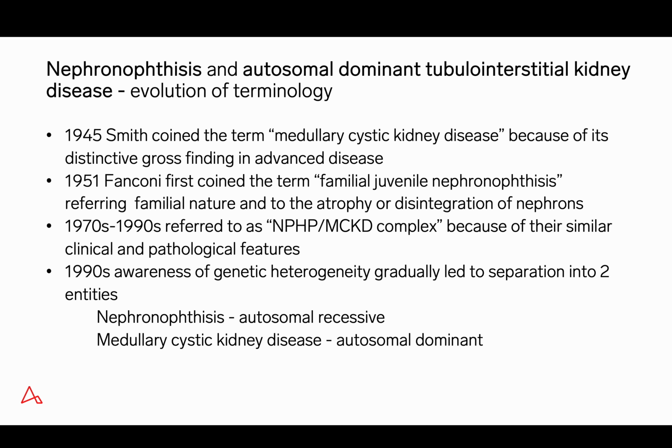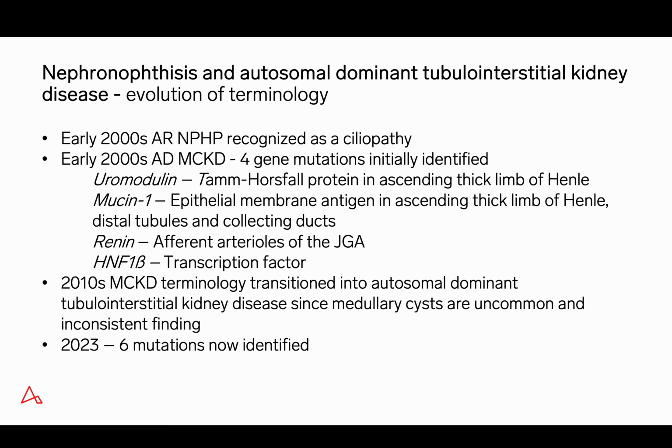In the latter portions of the 20th century, these were kind of lumped together and referred to as nephronophthisis, medullary cystic kidney disease complex, because of their similar clinical and pathologic features. Awareness of the genetic heterogeneity gradually led to separation of the two entities, with nephronophthisis reserved for the autosomal recessive disease and medullary cystic kidney disease for the autosomal dominant disease. Medullary cystic kidney disease was then divided into type 1 and type 2.